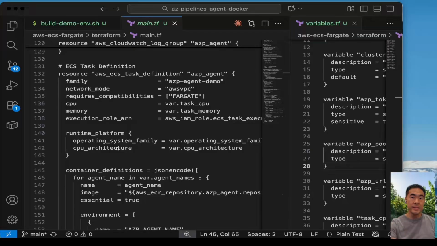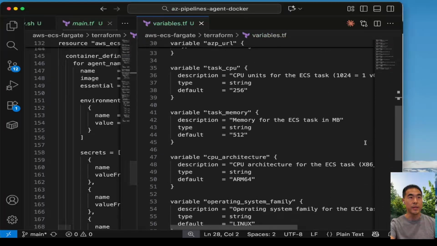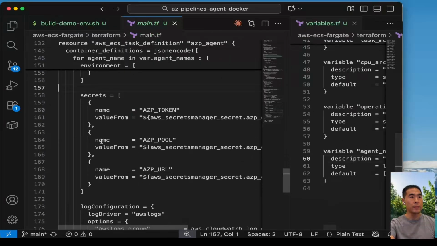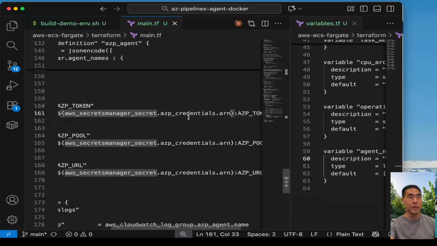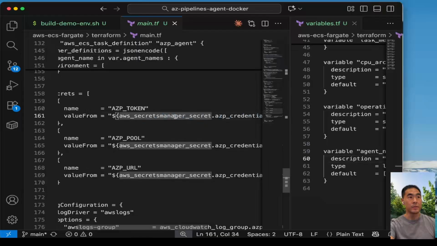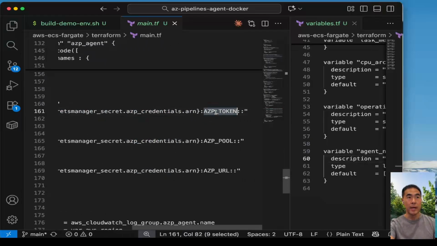For our ECS task definition environment variables, one of them is the agent name, which it gets from the agent names list here in that for loop. And the others are actually taken from the Secrets Manager resource that we've created above in this Terraform template. So it's getting the AWS Secrets Manager secret from that AZP credentials and using that AZP token, AZP pool, and AZP URL variables within Secrets Manager.